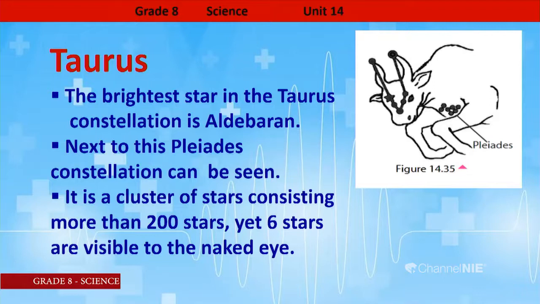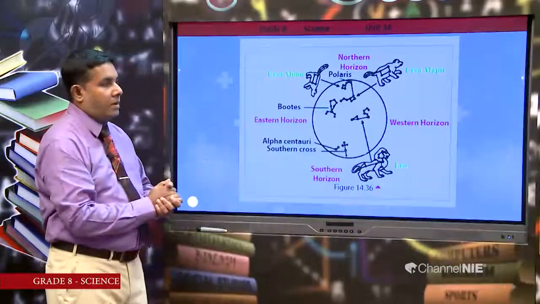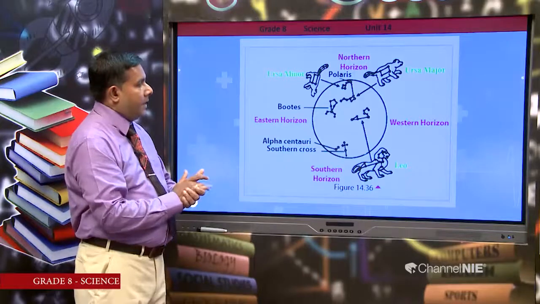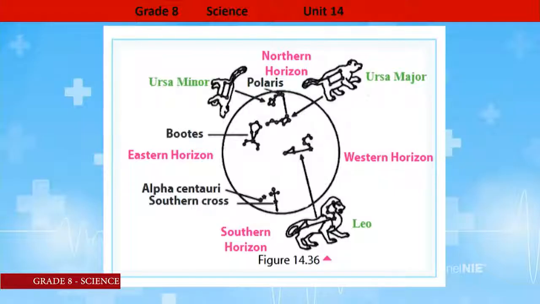Next to this, the Pleiades constellation can be seen. It is a cluster of stars consisting of more than 200 stars, yet 6 stars are visible to the naked eye in this Pleiades constellation. And here is also another figure that we can see in the night sky. There are several constellations, Ursa Minor, Ursa Major and Leo constellation we can see in the night sky.